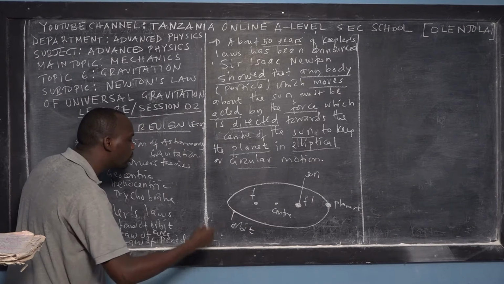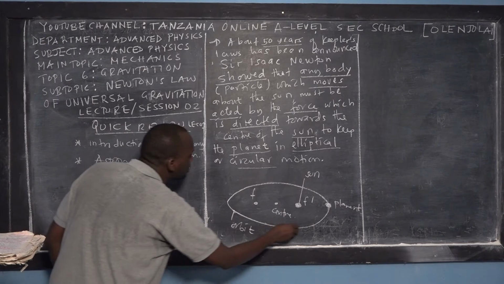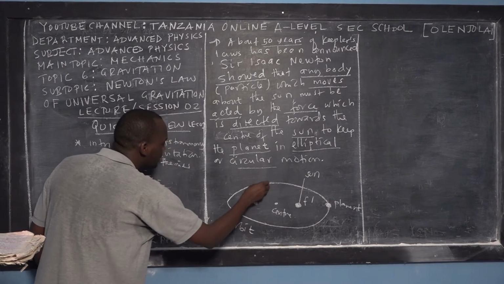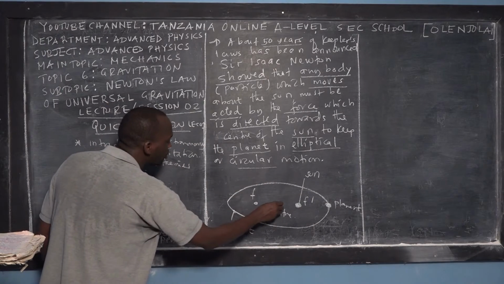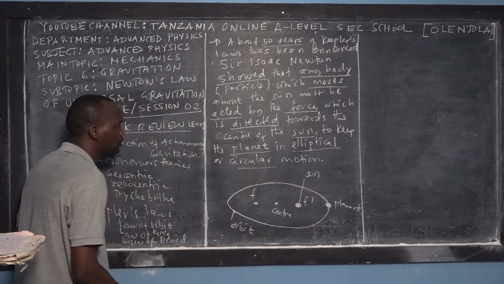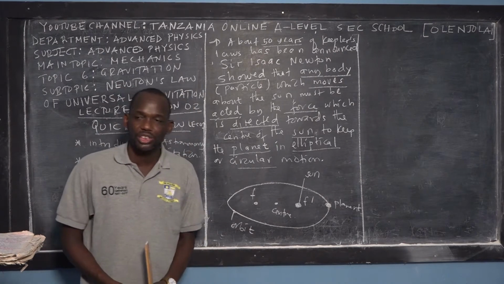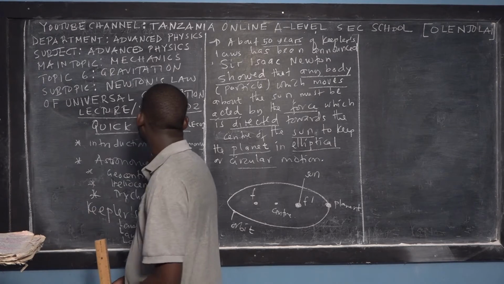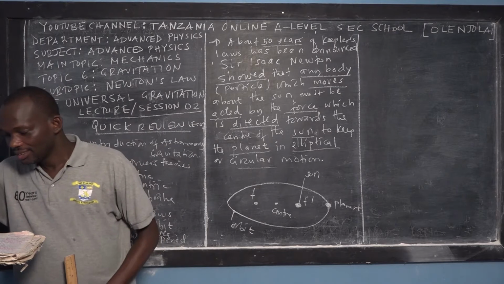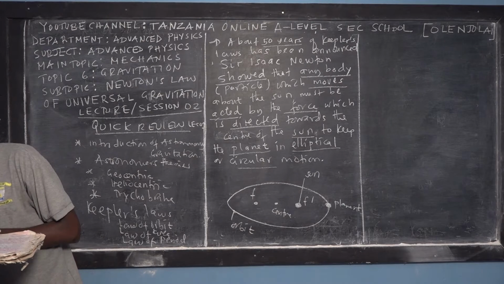So he was doing experiments. What keeps this planet revolving in the same orbit continuously? After several years, it won't change. It used to pass along this path. So that's what he was experimenting on. And after doing a lot of experiments, he finally introduced a law that we call Newton's law of universal gravitation.